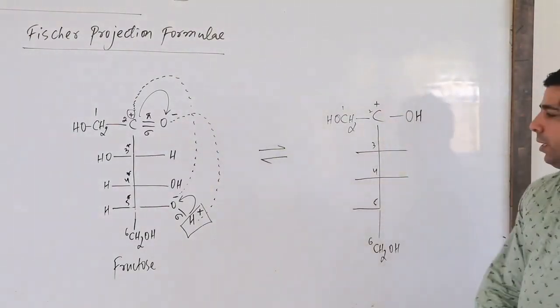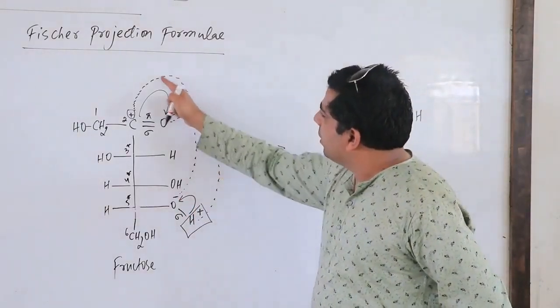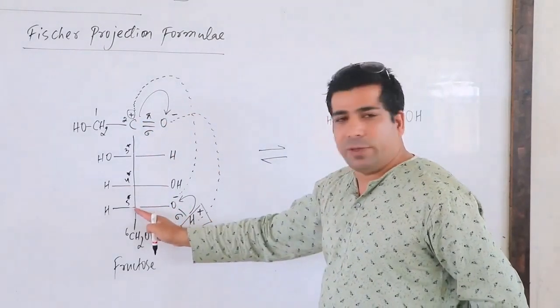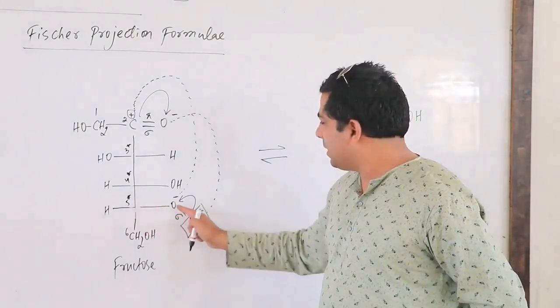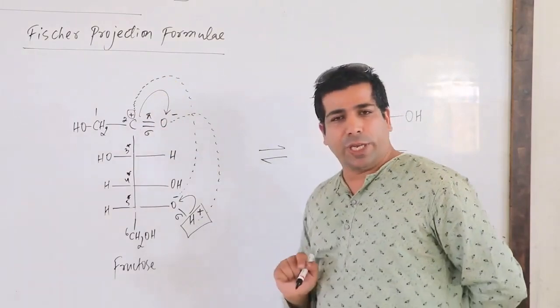So OH. Now O minus is interacting with C plus. On one side O minus is linked to the fifth carbon, but on the other side it is making a bond with carbon number two, the ketonic carbon.